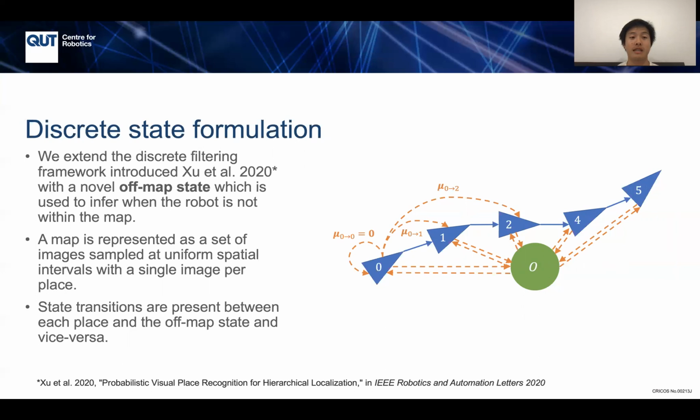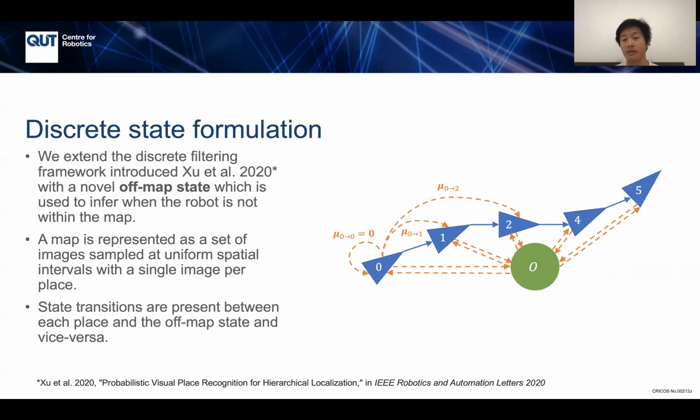A map is represented as a set of images, and these images are sampled at uniform spatial intervals. So we take a reference traverse and sample images every 0.5 meters. Each image corresponds to a unique place. Places are connected by state transitions. Specifically, nearby places, due to spatial-temporal constraints, are connected with possible state transitions. Places are also connected with the off-map state and vice versa. The off-map state can transition back to any of the places. So this allows the robot during the query traverse to move in and out of the map, which is required.